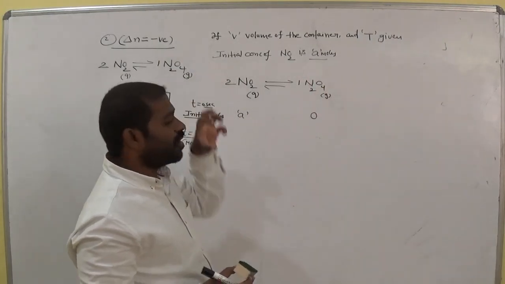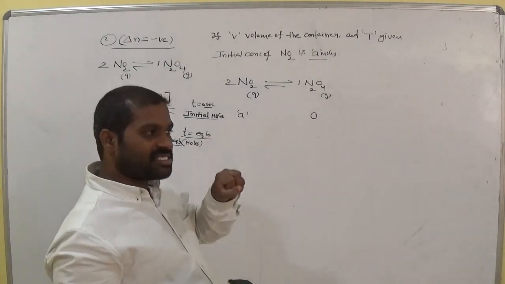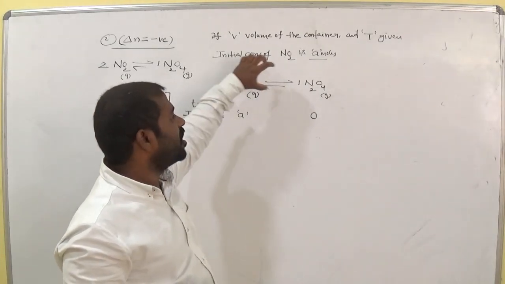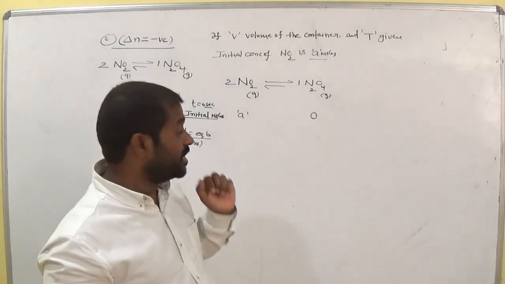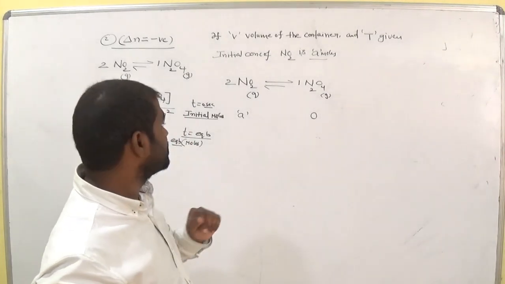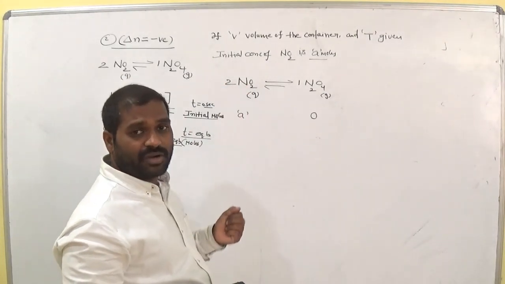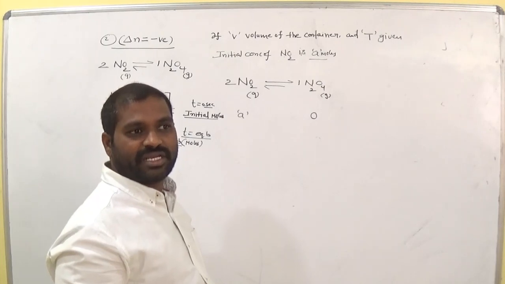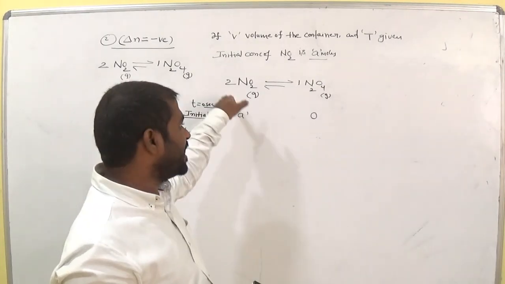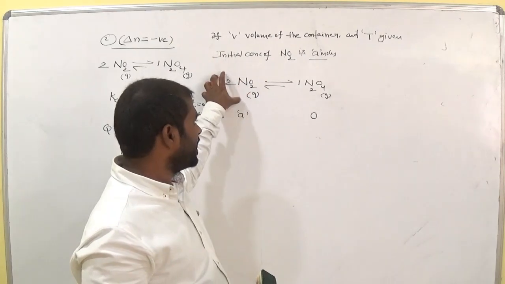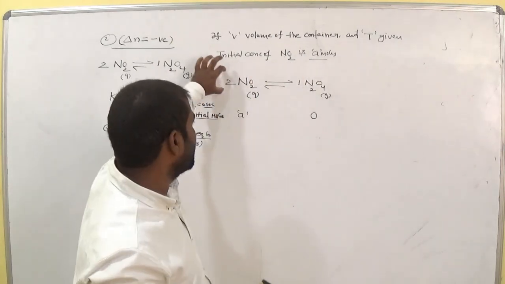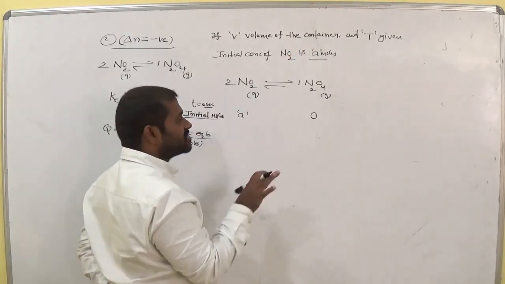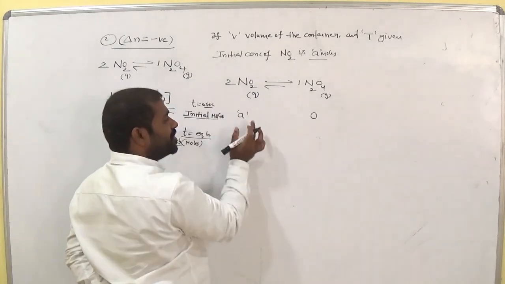Remember it. 2 moles. For 2 rupees we get 1 mango. Here 2 moles, how many moles of N2O4 are formed? Only 1 mole, you know. So suppose from this compound 2x moles decrease. How many moles are formed in the product? X moles only. 2x gives x. Am I right? So here 2 moles we have, remember this. Suppose x moles are decreased from the reactants. Now 2 into x, how much?